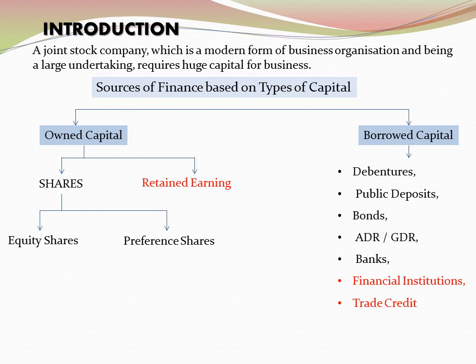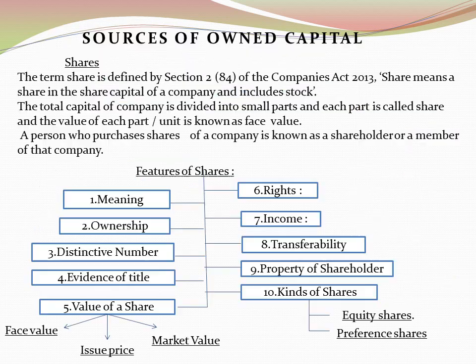Now for the session 2020-21, from this chapter the topics which have been excluded are retained earnings, financial institutions and trade credit. Sources of own capital. Now own capital means the capital which the company raises with the help of the owners, that is, the shareholders.